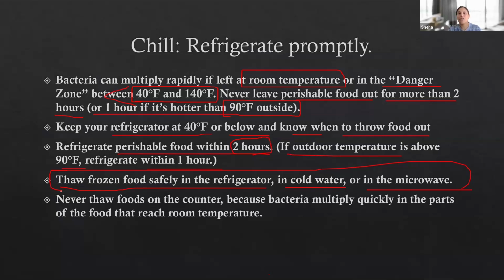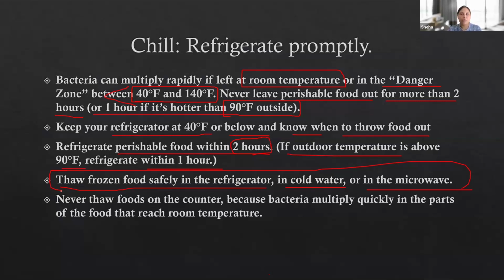So as soon as you take out the food from the freezer, how can you thaw that food? Either you keep that food directly in the microwave, or you keep it in cold water, or you keep that food in the refrigerator and allow thawing. You cannot keep them outside at room temperature for 1 hour, 2 hours or 3 hours to get warm by itself, because it will allow bacteria to grow.